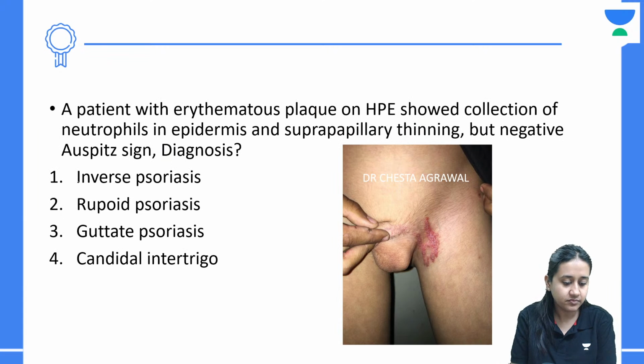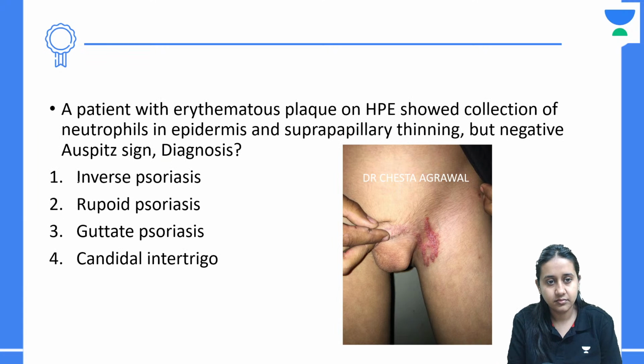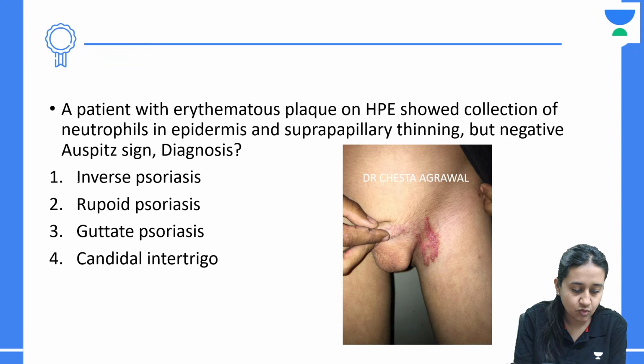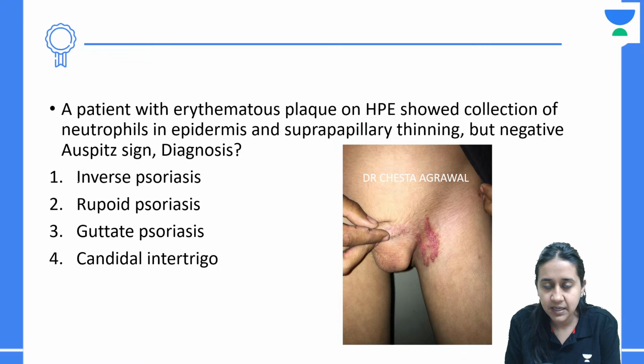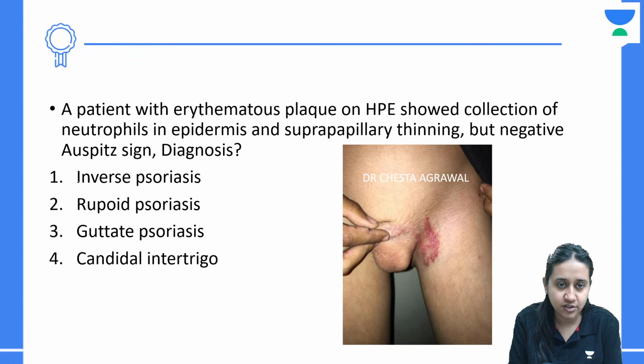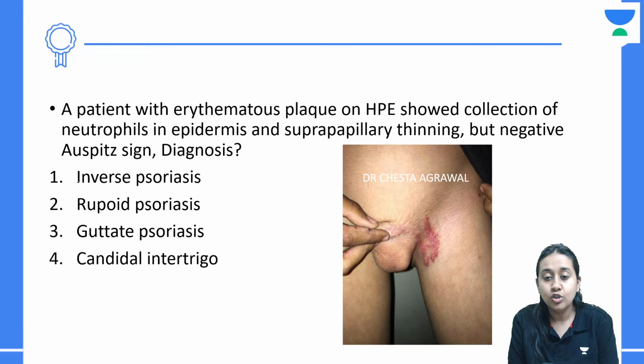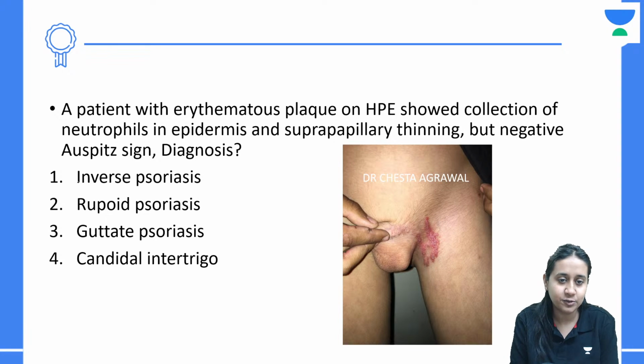Next question. What will be the answer? Erythematous plaques on HPE show collections of neutrophils in the epidermis, suprapapillary thinning, negative Auspitz sign. What can be the diagnosis? Inverse psoriasis, rheumatoid psoriasis, guttate psoriasis, candidal intertrigo.